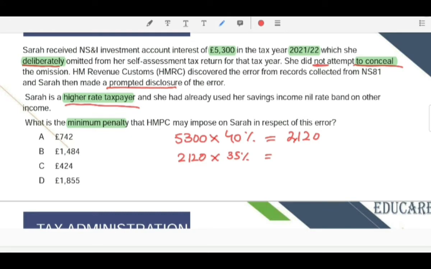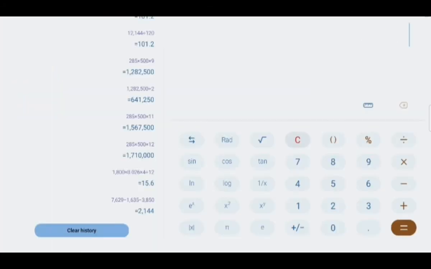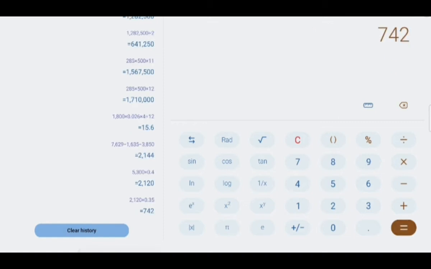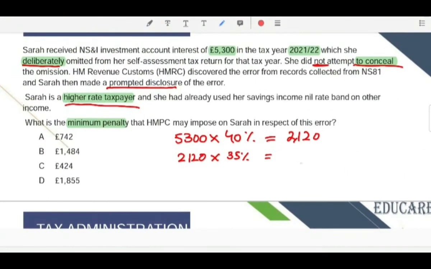So it will be 35% of 2,120, which is 742. So 742 is the penalty she has to pay.